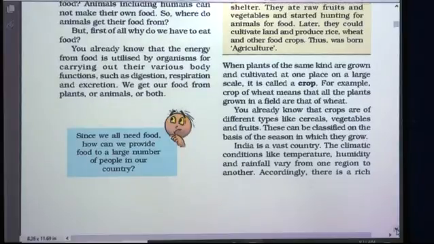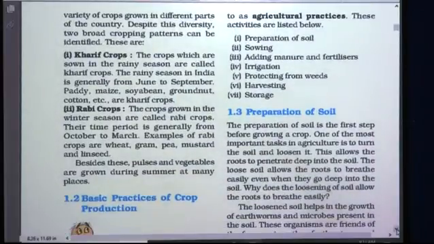Accordingly, there is a rich variety of crops grown in different parts of the country. So students, as the climatic conditions vary from one region to another, different varieties of crops are grown in different parts of the country.